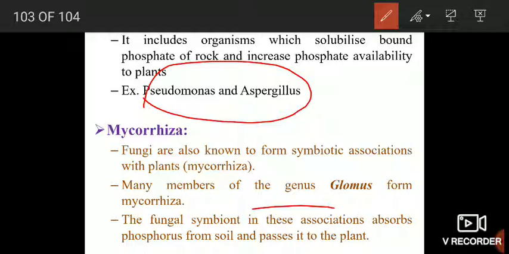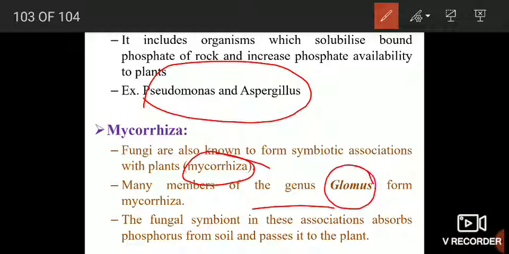Some fungi are also known to form symbiotic associations with plants, and this symbiotic association of fungi and plant roots is known as mycorrhiza. Many members of the genus Glomus form mycorrhiza.